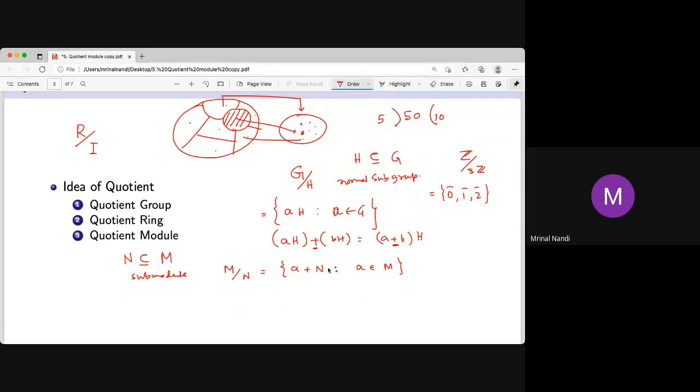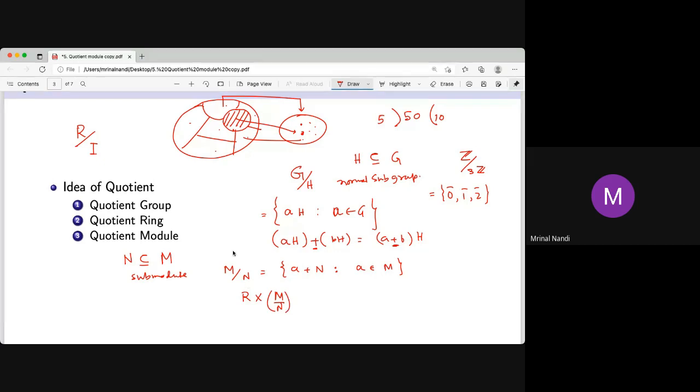If you want to give a module structure to M mod N, you need a scalar multiplication, an external operation. How do you define this?